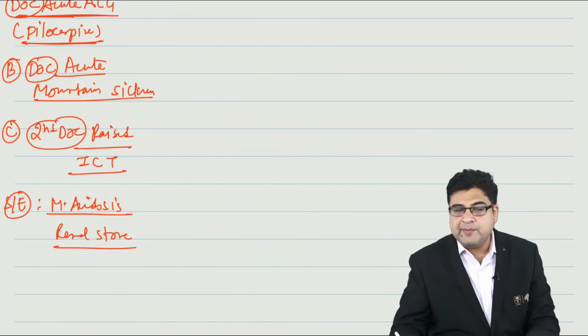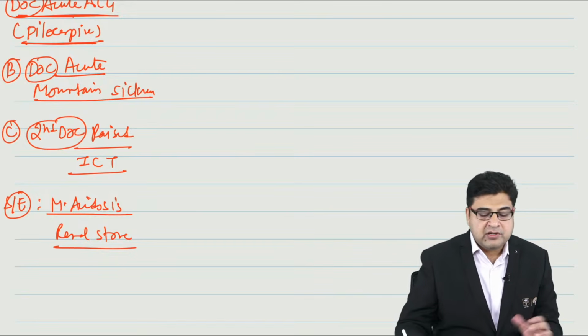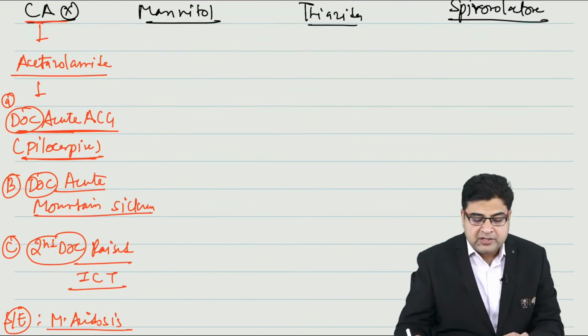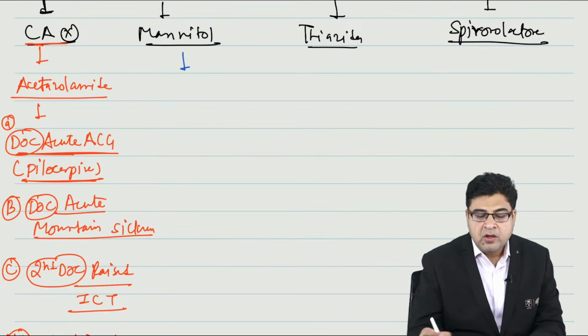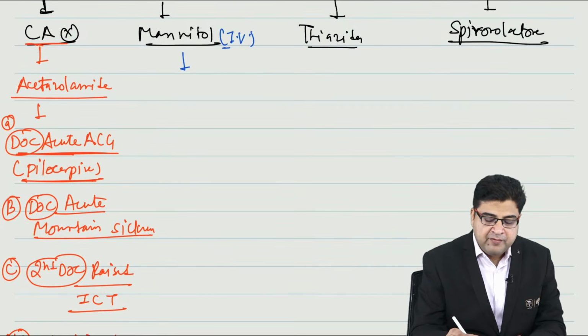So the drug can cause metabolic acidosis and renal stone formation as an important side effect. Now if we talk about the second medicine, mannitol. Mannitol is a drug which is always given by IV route.